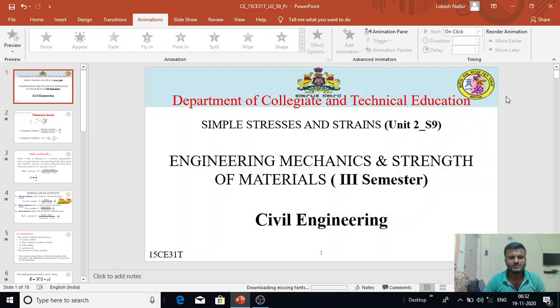In the last class, we discussed Poisson's ratio and the principle of superposition. What is meant by the principle of superposition? If a structure is subjected to several actions simultaneously, the effect can be reproduced by adding each action separately. That is what is called the principle of superposition.